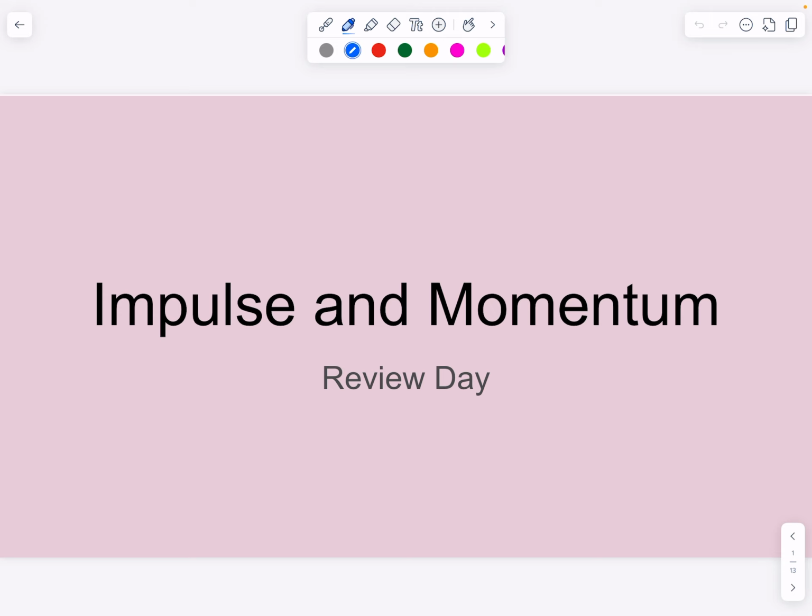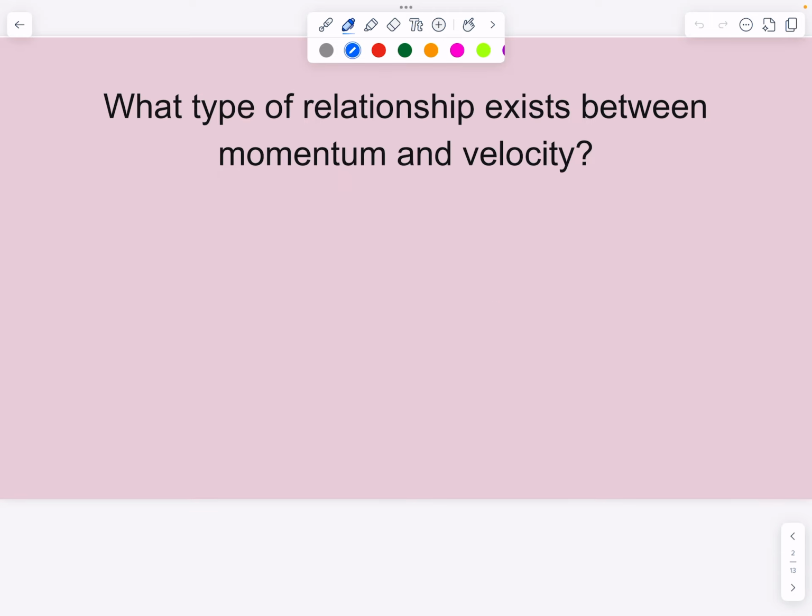So here are a few things we've covered this week in this activity. First of all, if we're talking about what type of relationship exists between momentum and velocity, what we've said all along is that they have a direct relationship. It's important to remember that they have a direct relationship between those two elements, momentum and velocity. So what you do to one impacts the other.